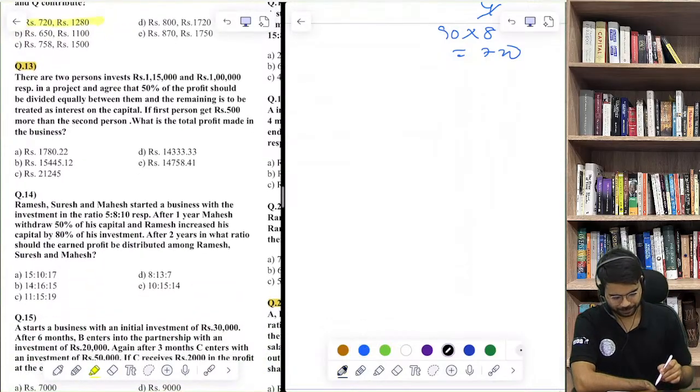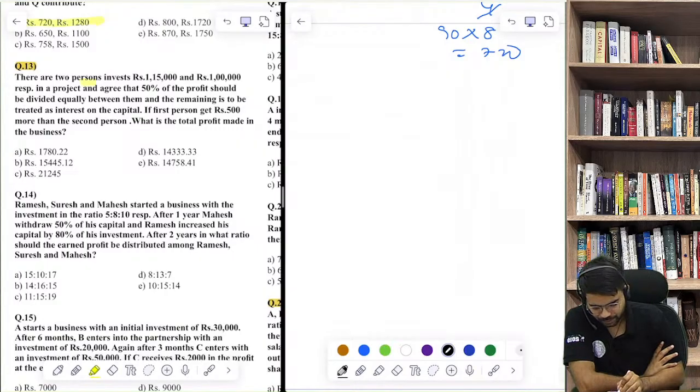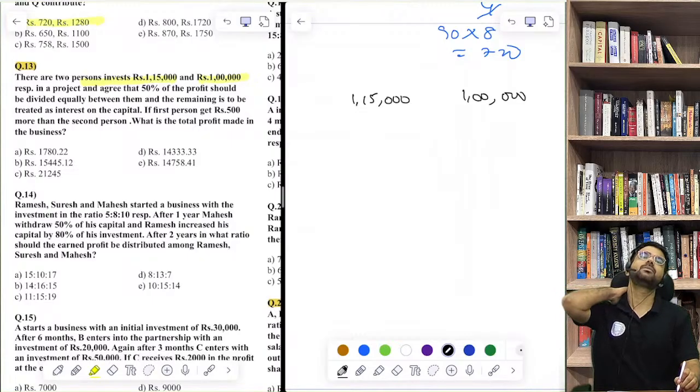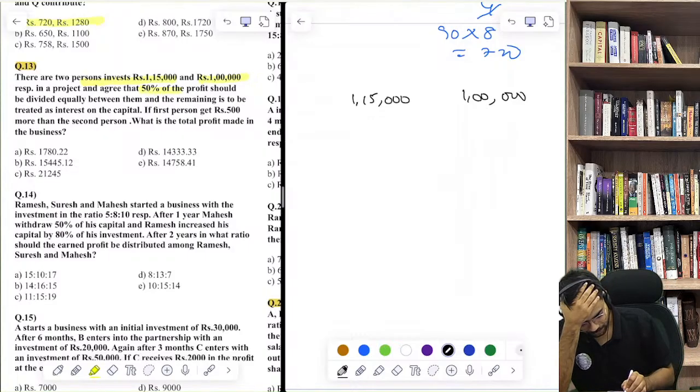Question number 13. There are two persons who invest 1 lakh 15 and 1 lakh in a project. Okay. And they agree that 50% of the profit will be divided equally and the remaining is to be treated as interest on capital. If the first person gets 500 more than the second, what is the total profit?